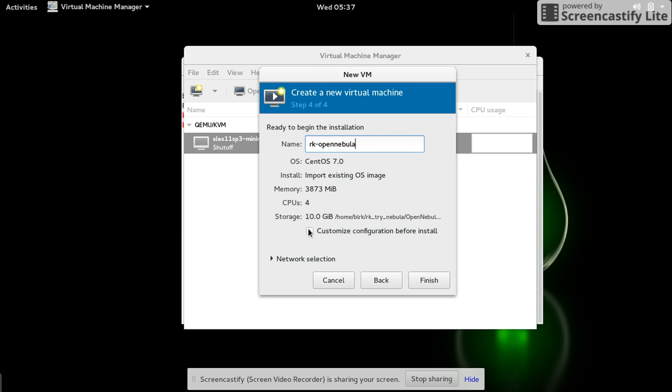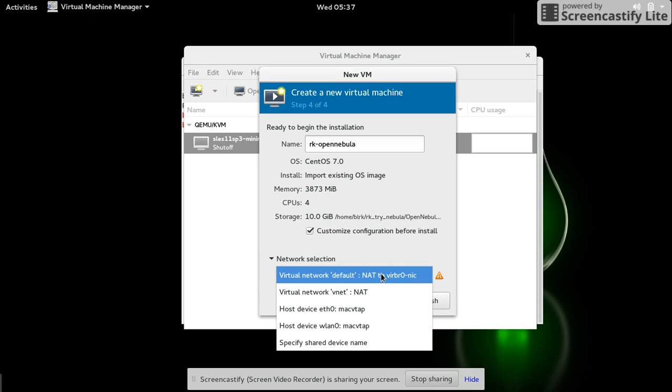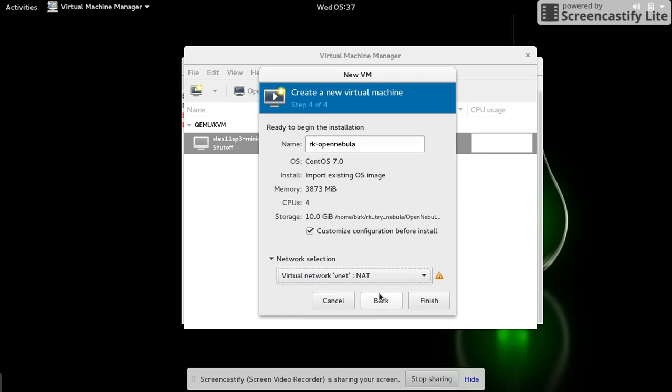Then finally select the Customize configuration before install option, which allows us to revise the hardware configuration, I mean the logical hardware configuration, before beginning the installation. And at last, select the network selection and select the appropriate network you want. In this case I select the VNet, that is the NATed network, and finally Finish.